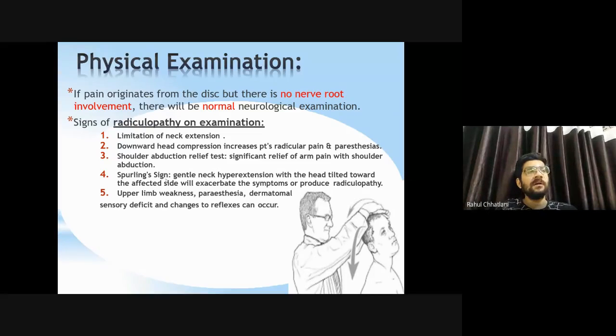And fifth, upper limb weakness, paresthesia and dermatomal sensory deficit, changes on reflexes can occur. Yes, which are the changes we are going to see specifically for cervical spine, because that is the most common region for the degenerative spine disorders. So upper limb માં weakness આવે, motors affect થશે, paresthesia burning type of sensation patient feels, dermatomal sensory deficit, જે dermatome affect થયા છે એમાં sensory deficits patient ને feel થવા માંડે, and changes to reflexes can also happen depending on the myotome. Yes, if biceps is affected, then C5, C6 will be affected. Lower segments will not be affected.